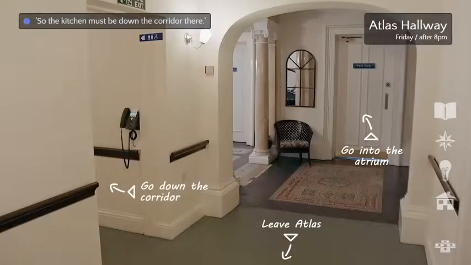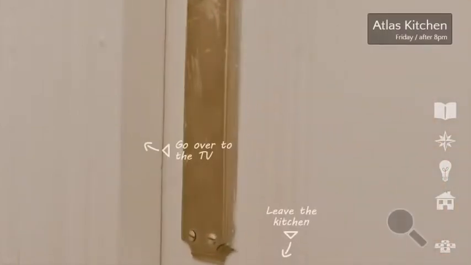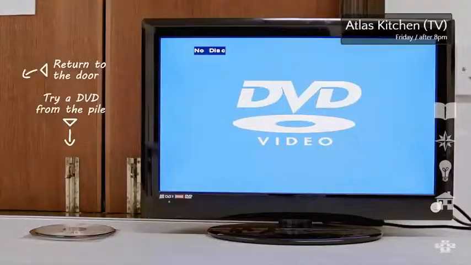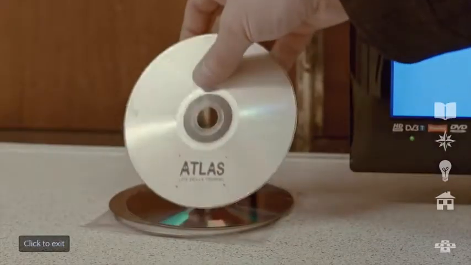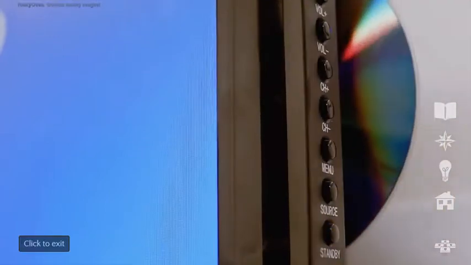It's like they mummified only his lips. So the kitchen must be down the corridor there if what Paul said is true. Beware sun damage, folks, or you look like Paul Rand. Look at the DVDs! Oh, man. Yes! Training DVD! Yeah, let's watch this. Hi, folks. Let's learn the 3 C's of customer service.